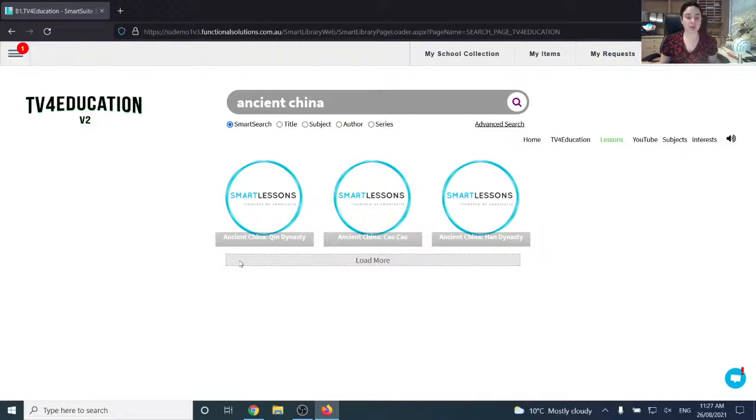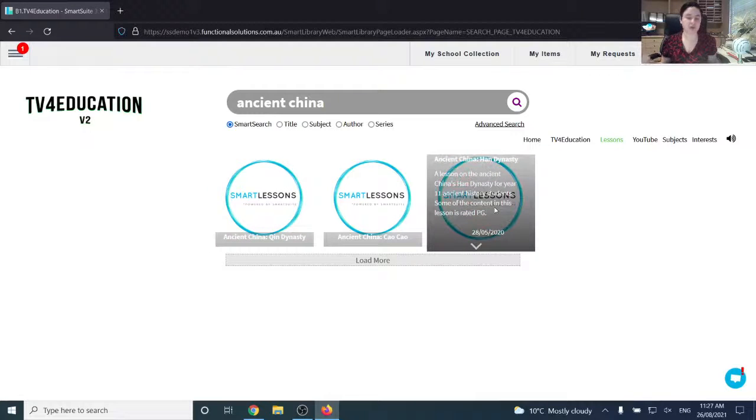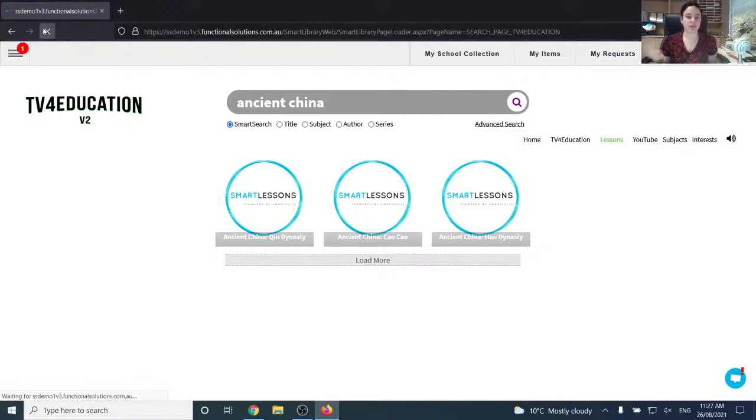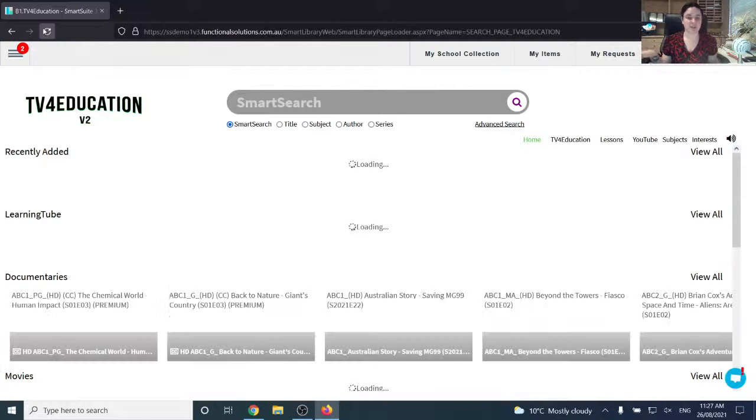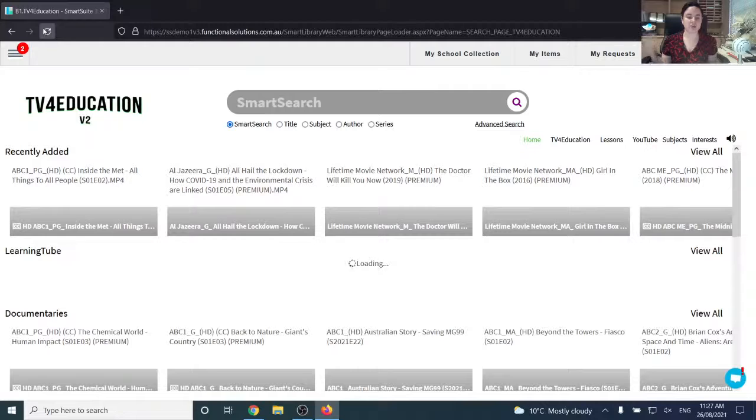They are all color coded, so the video lessons are all in green, so that's how you'll be able to tell them apart. They're not loading on my screen right now, I do believe just because of internet problems, but if you get up on your own TV4Ed, you'll be able to see that all the smart lessons are color coded, as well as it has the type of smart lesson it is on the cover, so you'll be able to tell which you are adding to your My Items.